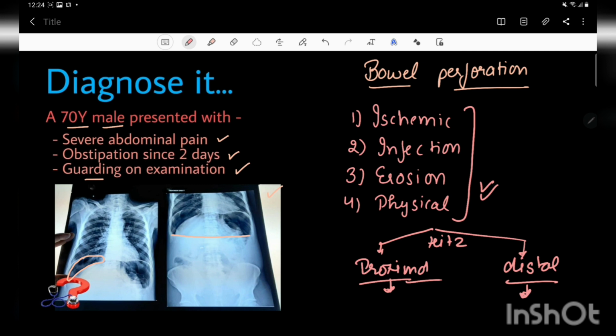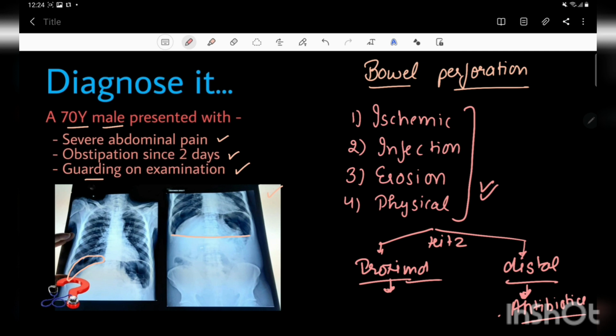In the distal perforation, bacteria and other gut flora are released inside the abdomen and lead to inflammation and peritonitis, which is infectious peritonitis, so we definitely need antibiotics. Basically the gram negative and anaerobe killing antibiotics are a must.